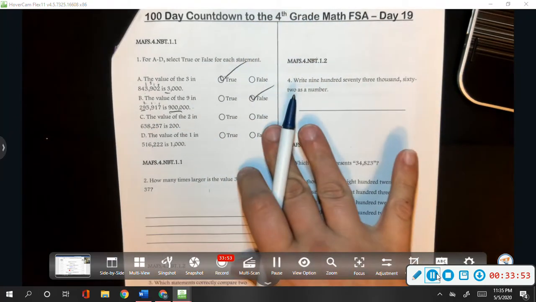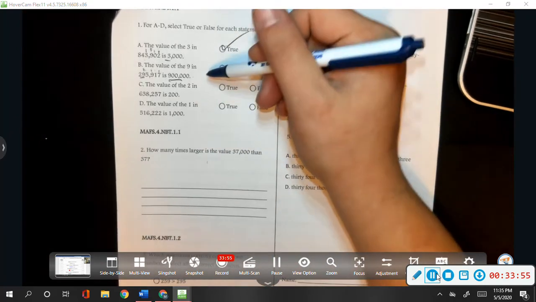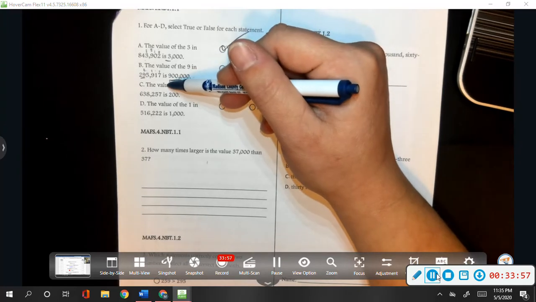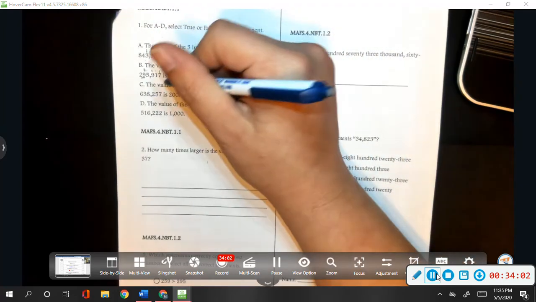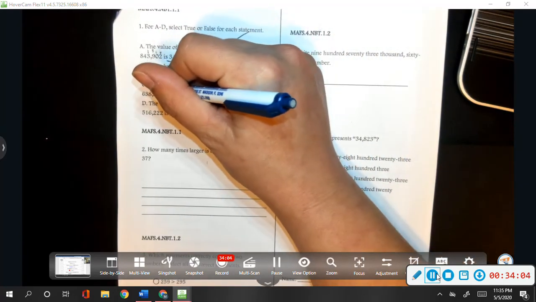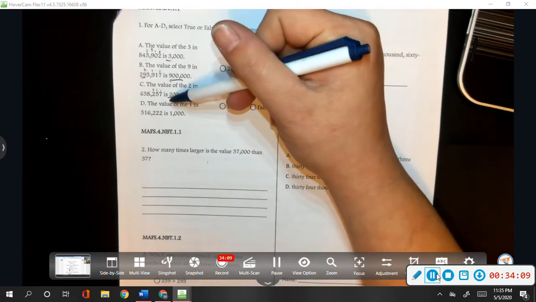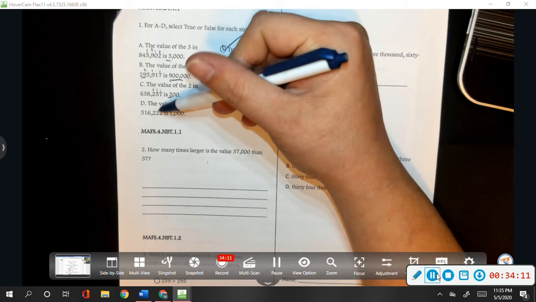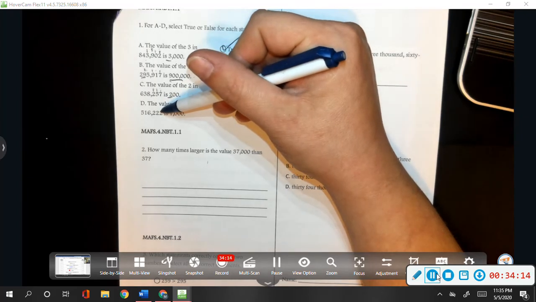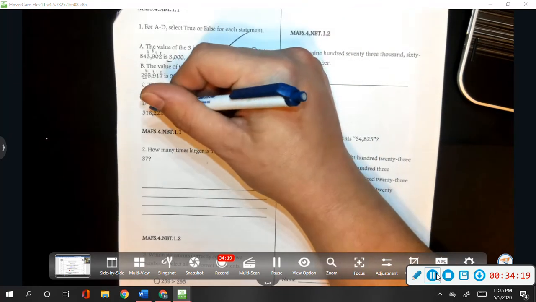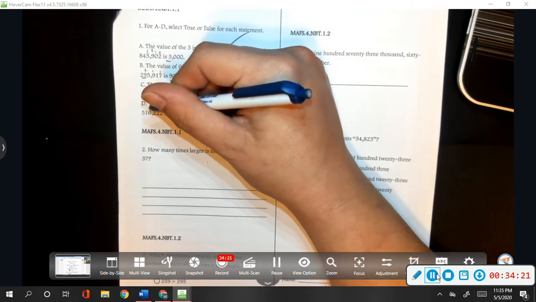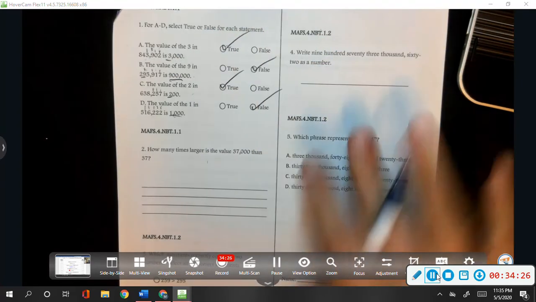C, the value of the 2 in 638,257 is 200. Looking at our place value, that's ones, the tens, this is the hundreds, so yes, that 2 is worth 200. The value of the 1 in 516,222. The value of that 1, let's look, we have ones, tens, hundreds, thousands, 10,000s, so it's worth more than that, so that is false.